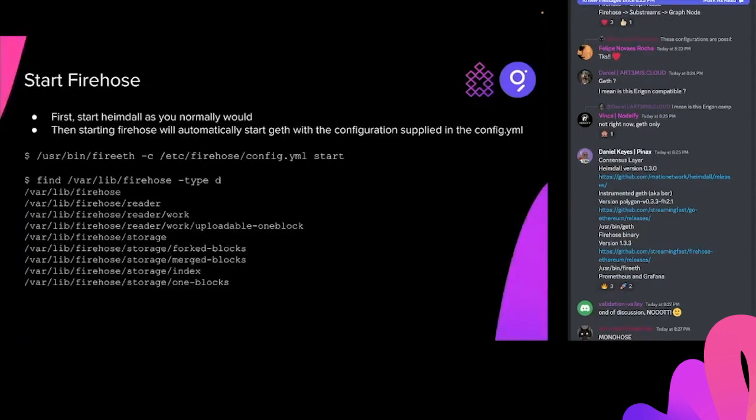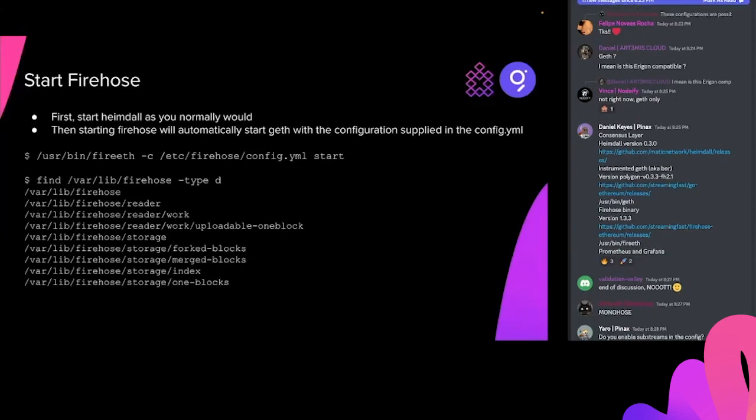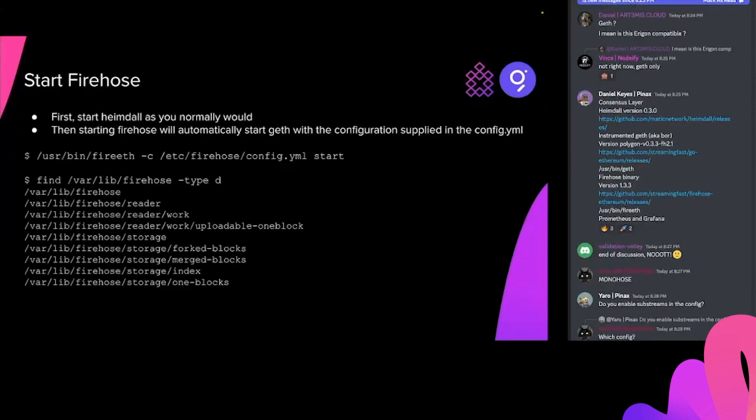Okay, so now we're going to start. User bin fire ETH. Fire ETH is the Ethereum version of Firehose. Then pass -c for the config file, wherever you put the config file, feel free to put it wherever you like. And then start, so we're going to tell it to start. Once it starts, away it goes, and it should start trying to connect to peers. And it will create a data structure for you where all the files are going to go.